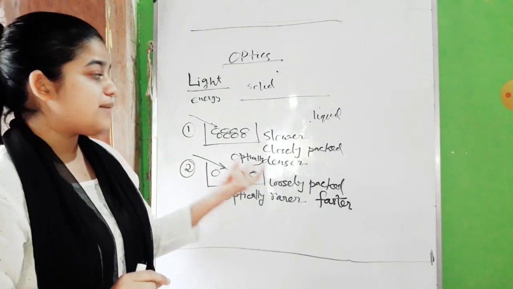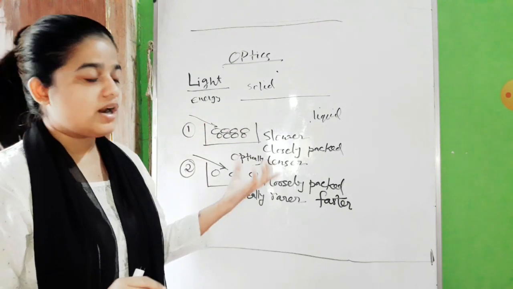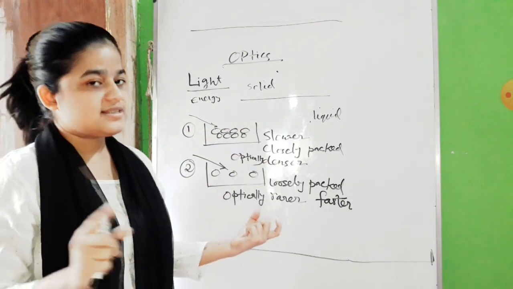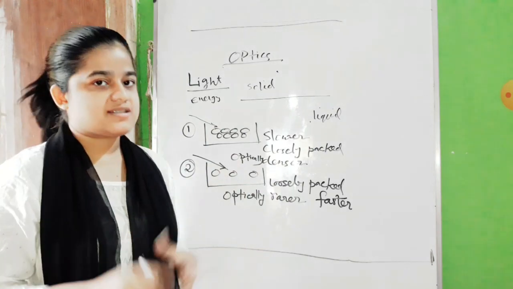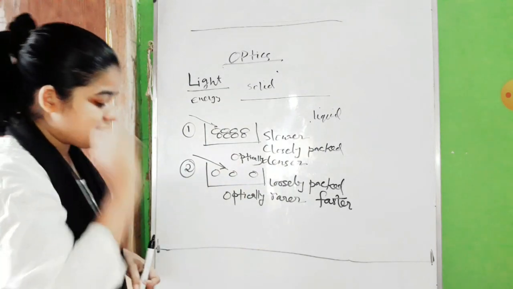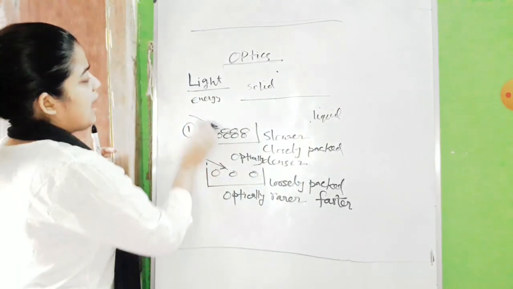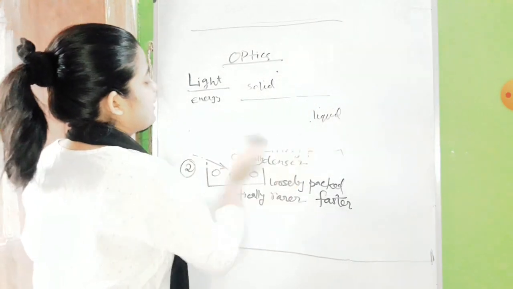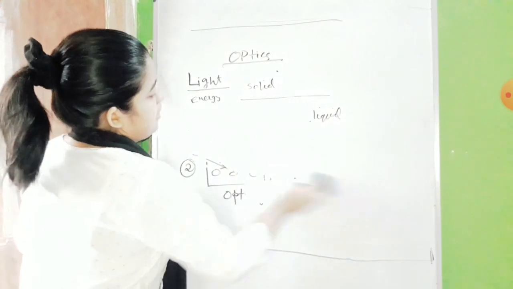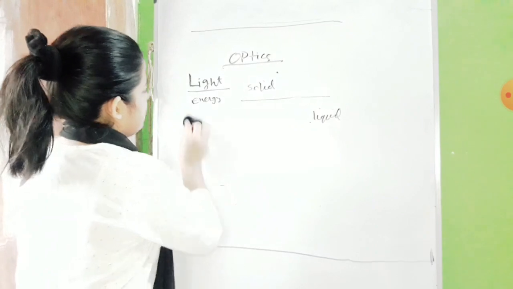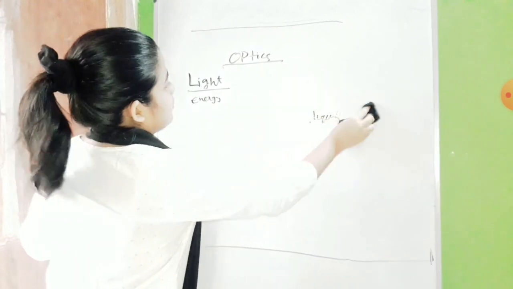Optically denser is a medium where light travels slower, and optically rarer is the medium where light travels faster. Okay. So like this, now if you have such different mediums, how does the light ray travel?